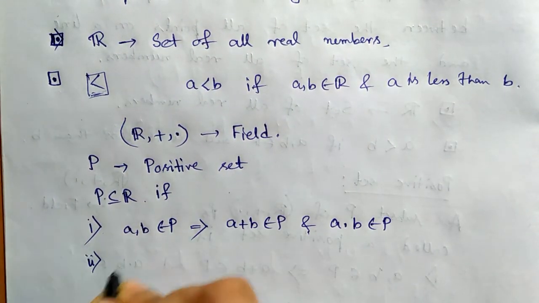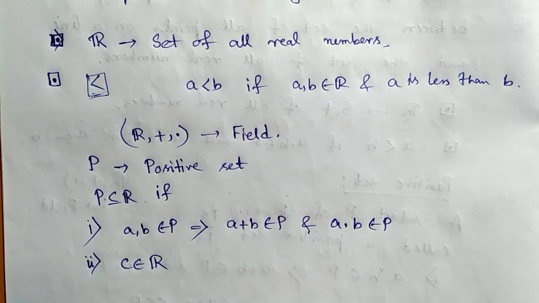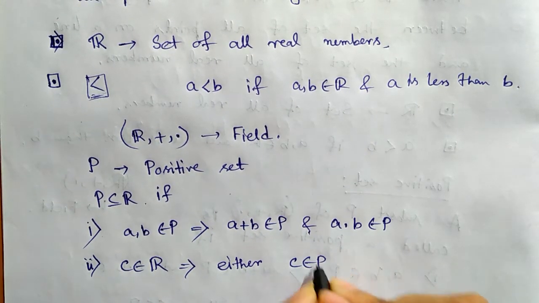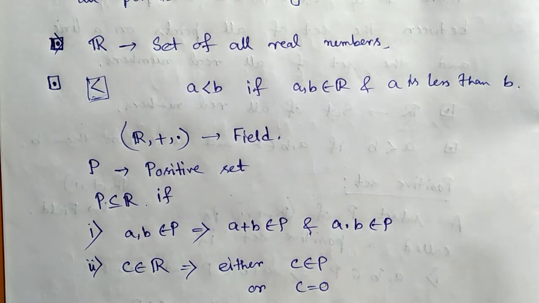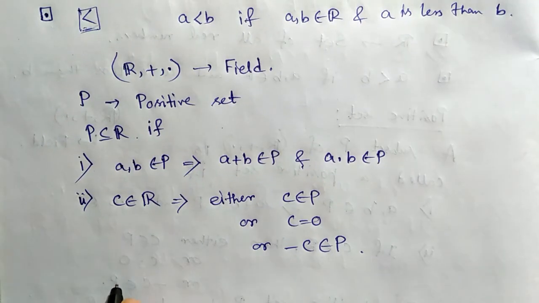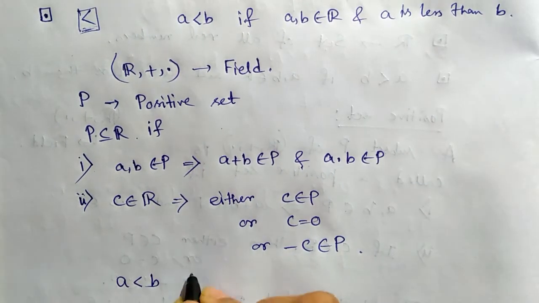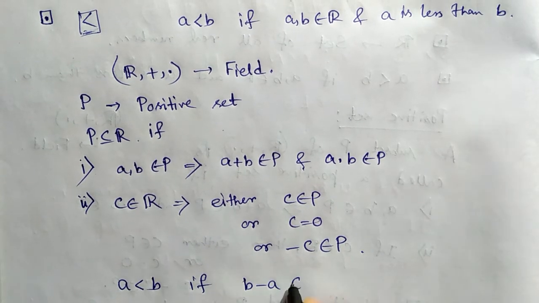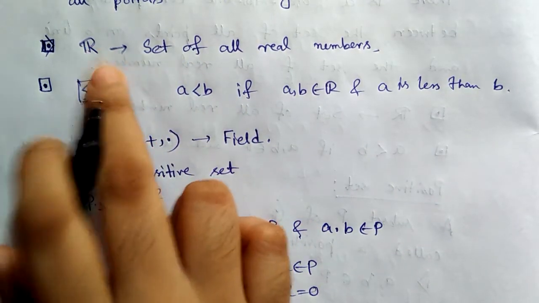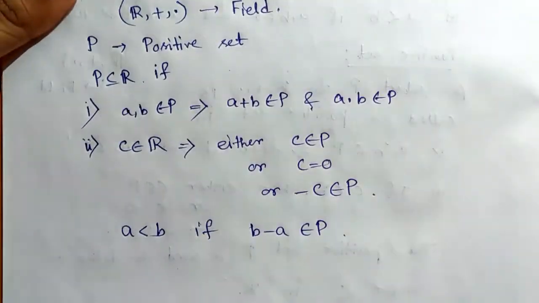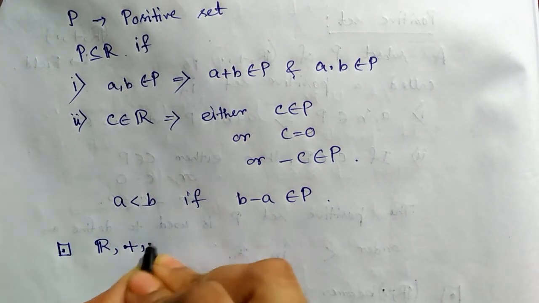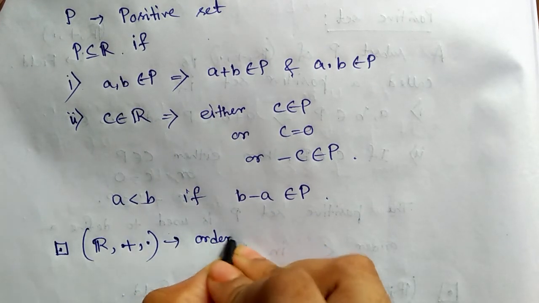And second, for any real number c, either c belongs to P, or c equals 0, or -c belongs to P. Then we define the relation a < b if b - a belongs to P. In this way we can define this order relation on the set R. Finally, (R, +, ·) becomes an ordered field.